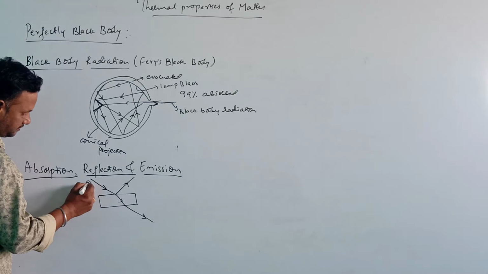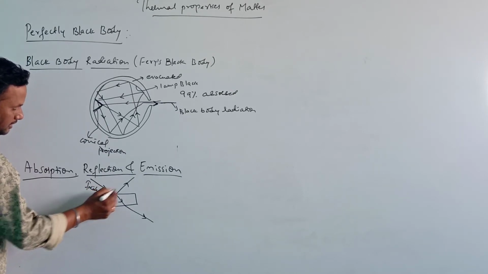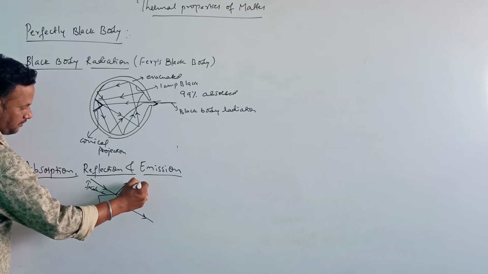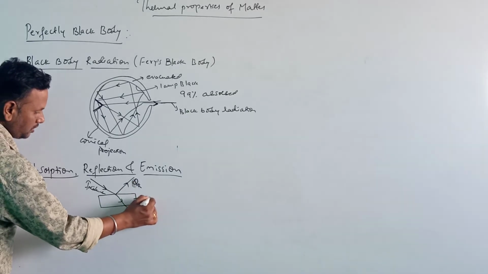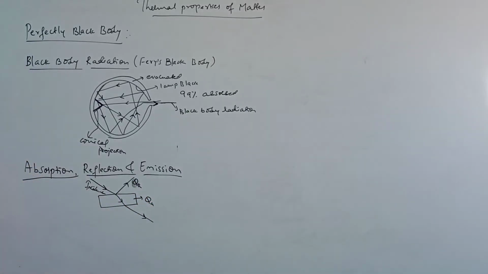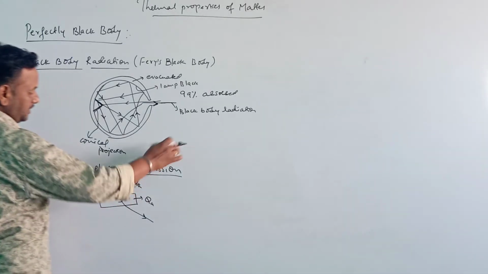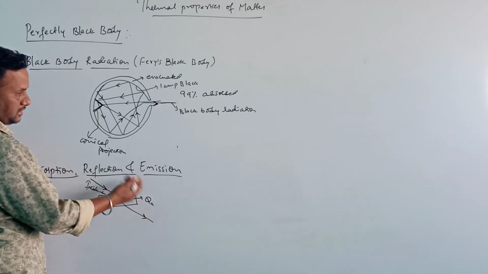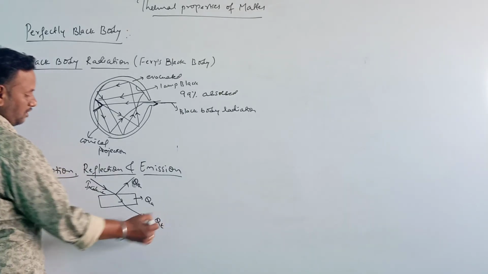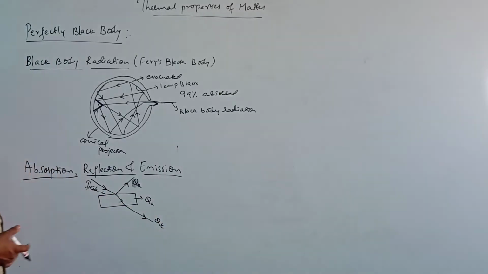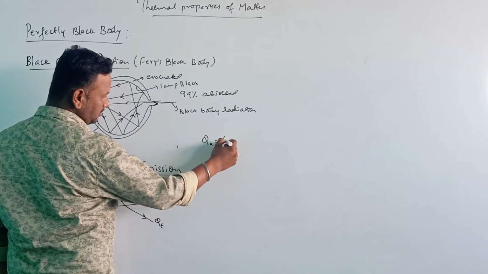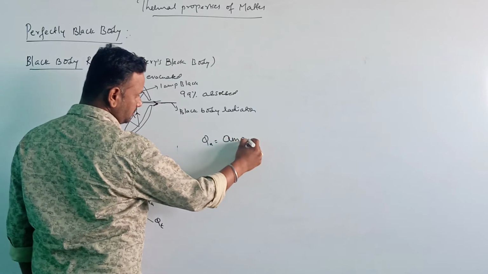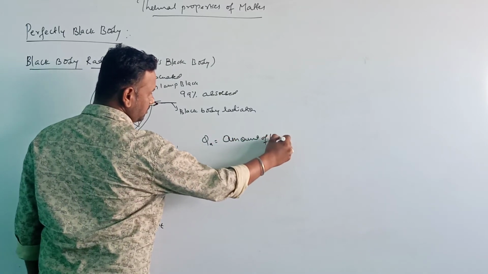This is the incident ray, the incident radiation. The reflected heat I am denoting as QR, the absorbed as QA. So QR means the amount of heat which is reflected, QA means the amount of heat which is absorbed, and QT means the amount of heat which is transmitted. Here I am writing QA means amount of heat absorbed.